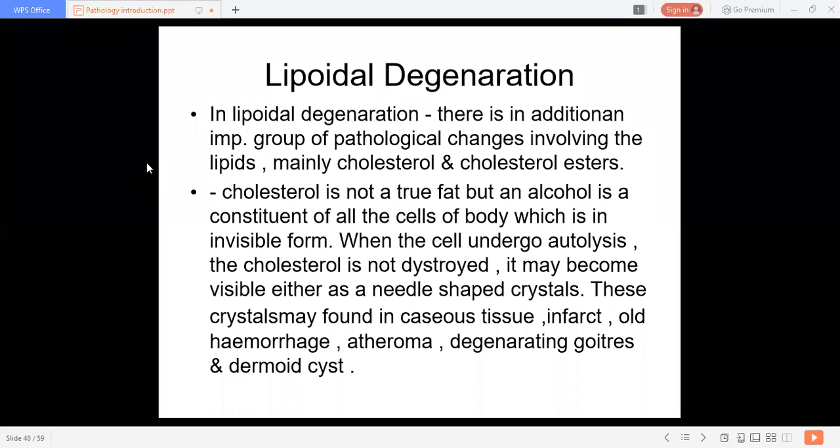It is a clot-like deposit that forms inside the vessel or arteries, and it gives about 80% blockage. So we call it atheroma. Then degenerating goiters and dermoid cysts. In these pathological conditions, crystals of cholesterol can be visualized. In living cells, we cannot see this cholesterol, which is in the form of alcohol. It is not a true fat.